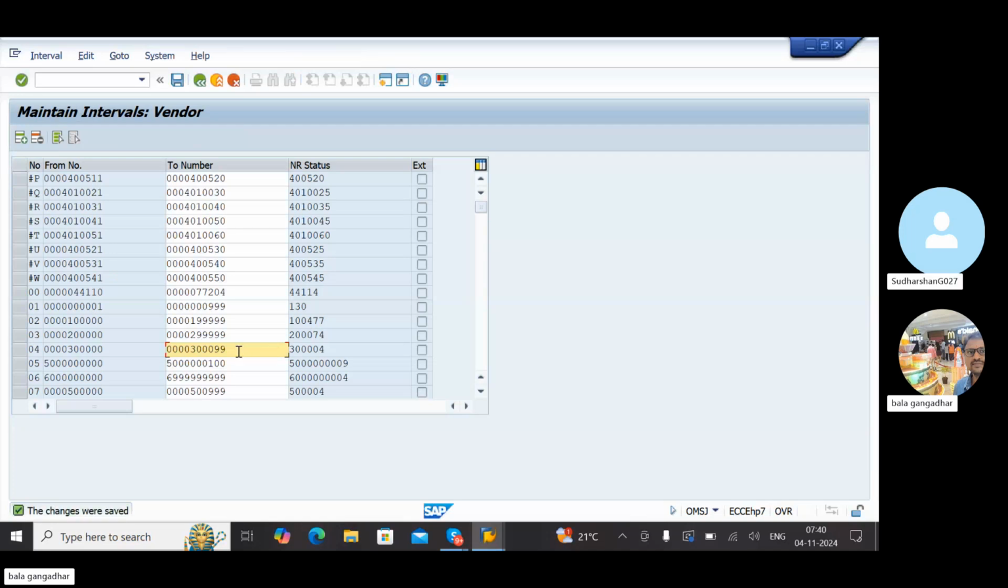I'll use this number range. Copy, plus symbol, L1 or L2. 99 is there, I will maintain 100. 99 already existed. Then I'll use 300, some 399. So now it already existed. L2 already existed, I will use some L5. Okay, now it is saved. You can use your number range now onwards.